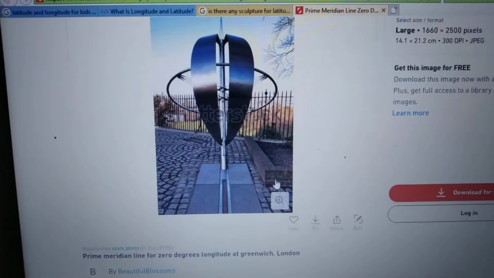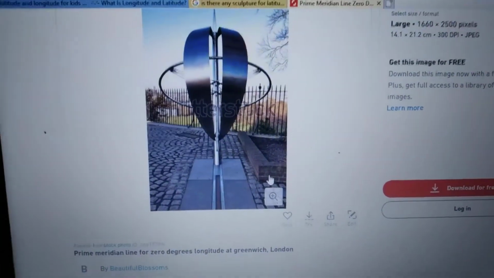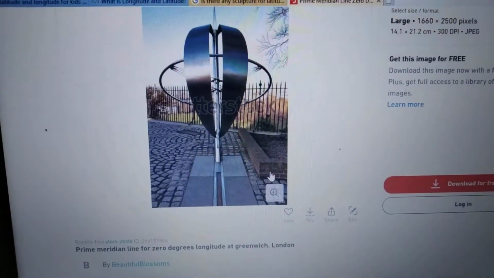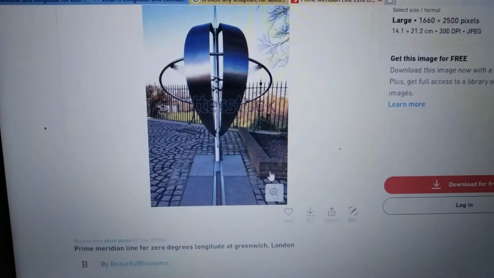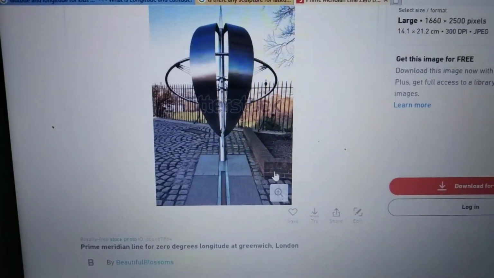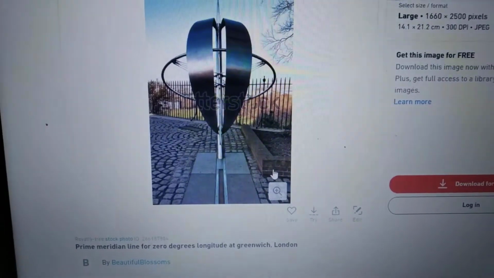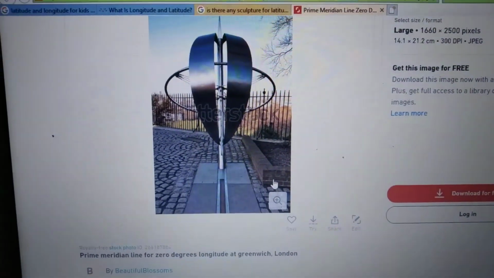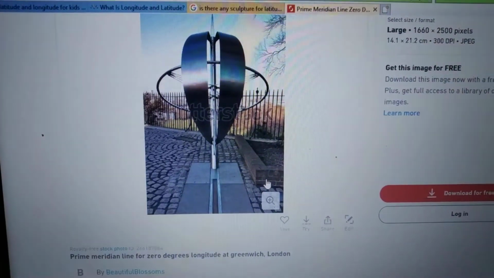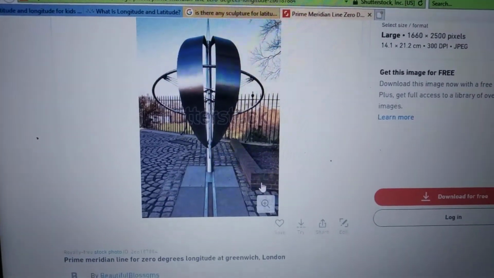Before going into this, you are going to see the warm-up table. They have given a sculpture in the picture. A sculpture is nothing but a statue. Find out what it is. It is a statue introduced in Greenwich, London. It is the prime meridian line for 0 degrees longitude at Greenwich in London.